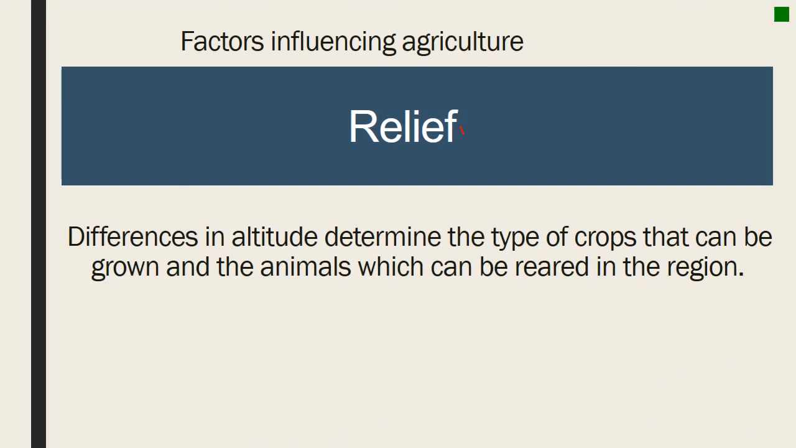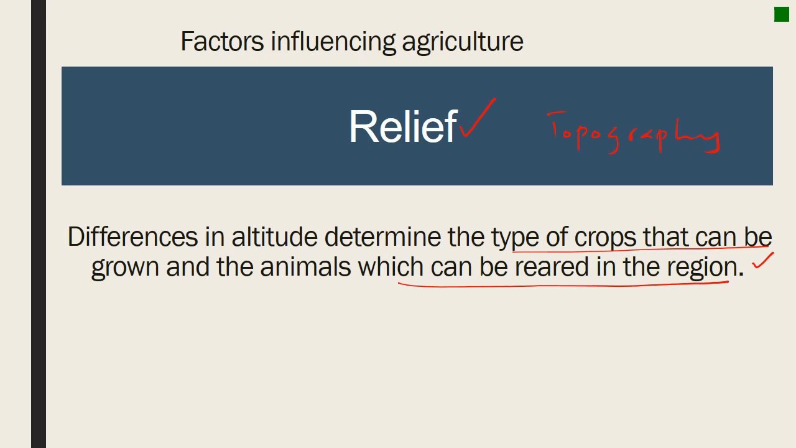The second factor is relief, or what is known as topography of an area. Topography and differences in altitude determine the type of crops that can be grown in an area, as well as the animals which can be reared in a given region.